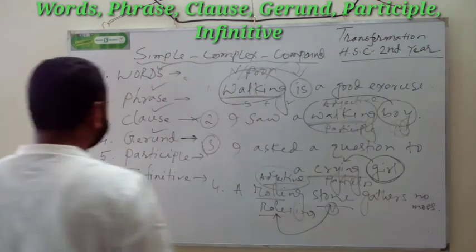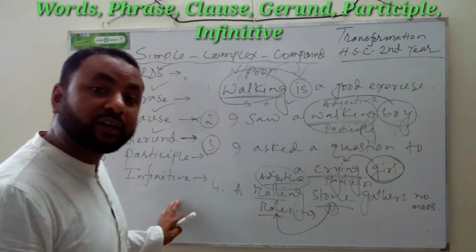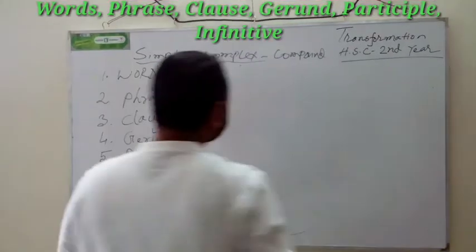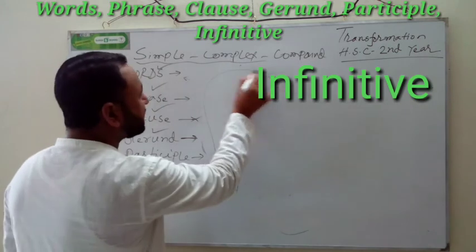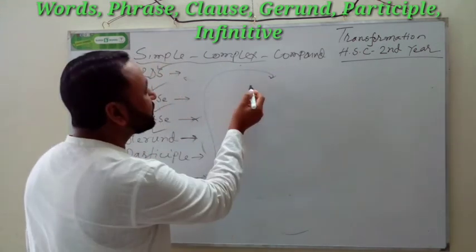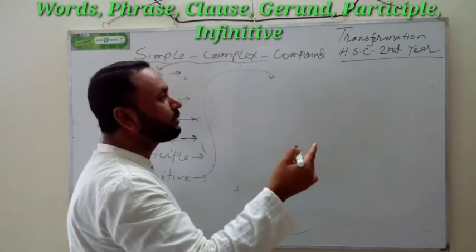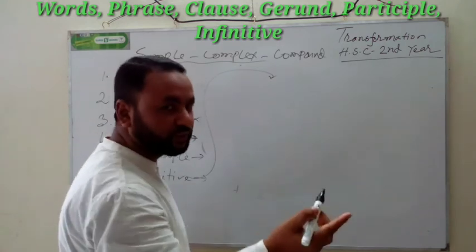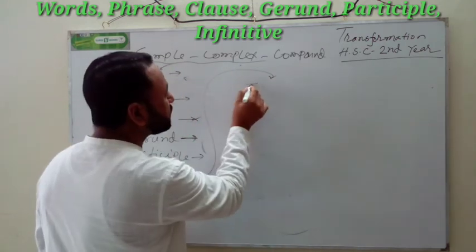Okay, my dear students, now I am going to finish by describing the infinitive. Last, not least, this is the infinitive. What is an infinitive? The infinitive is very easy. If you get any kind of verb, and before it, a to.